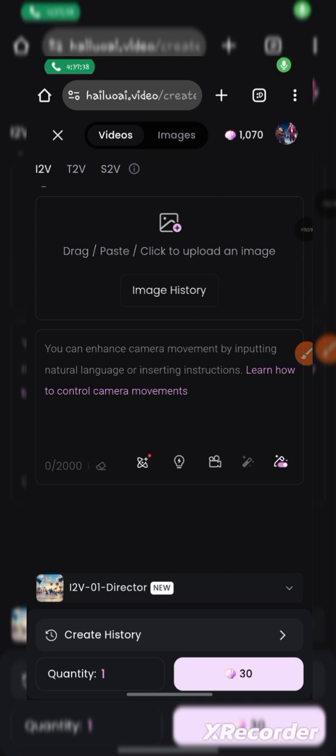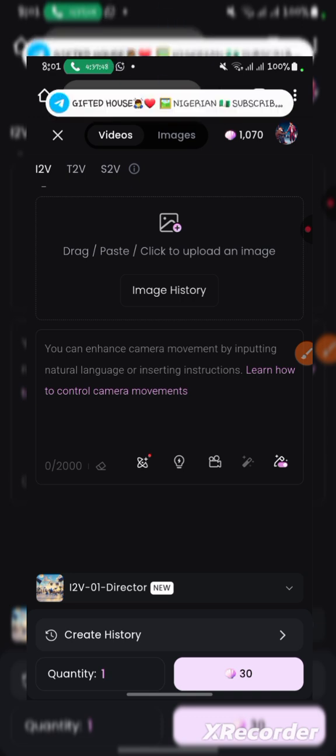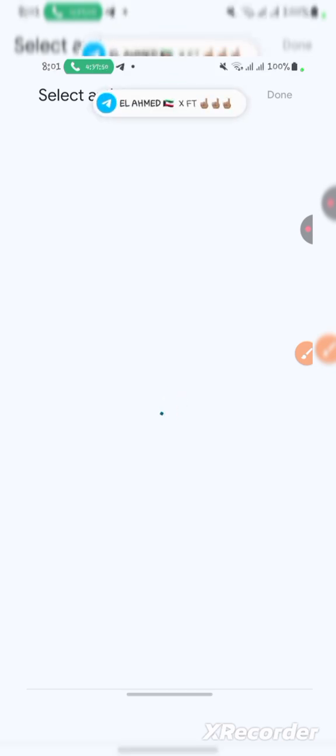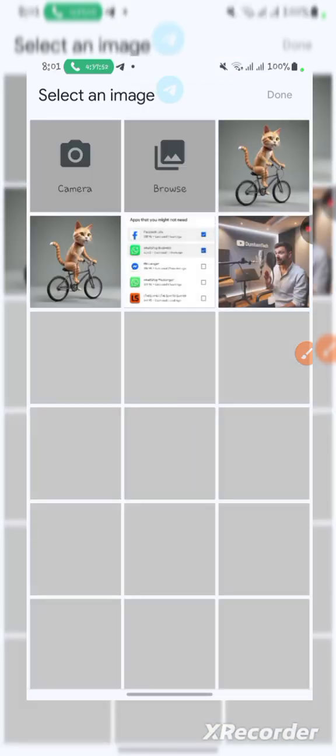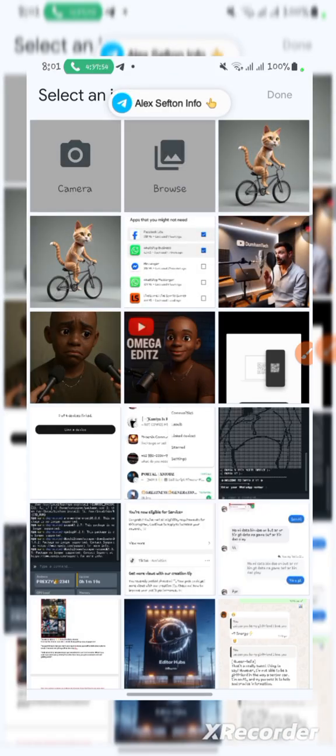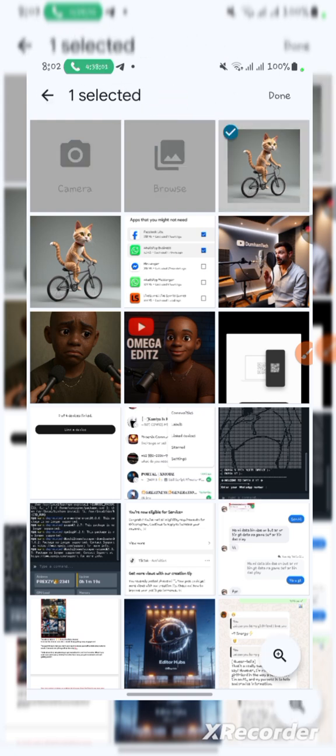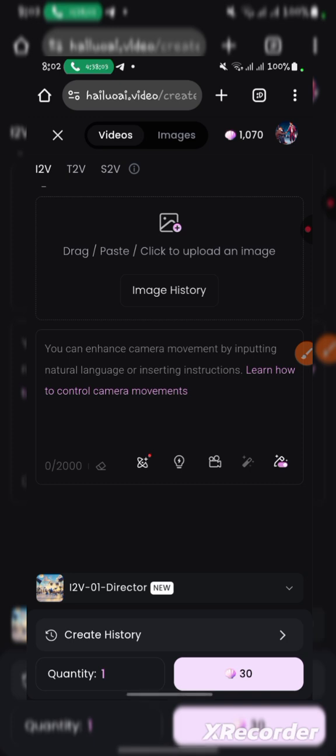And then boom, you are here. Now you will see drag, paste, or click to upload an image. So you just tap the image, and now you see all the images I have here. I will just use this cat that we just downloaded here and tap done.